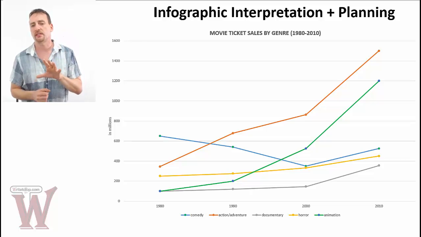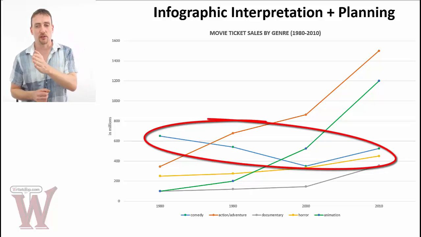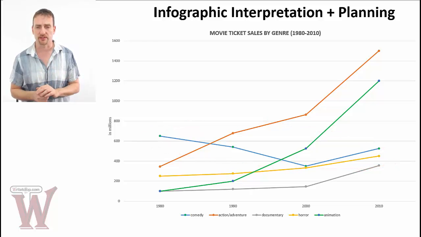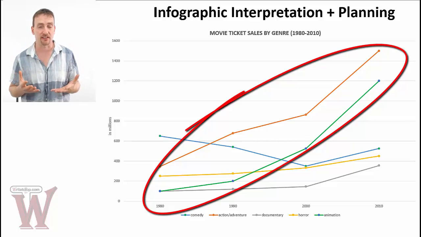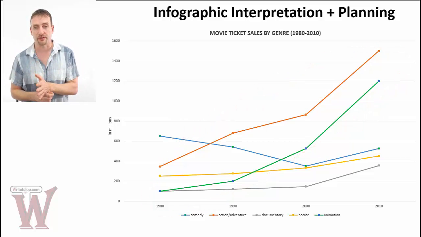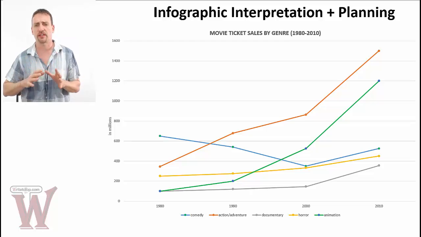So right away, what do we notice about this graph? All of the genres, well, 4 of them are going up. All 4 started low, went high. Only comedy films went lower. They finished the period lower than they started. Okay? So that's very important to notice. Another thing you want to notice is the action, adventure, and animation follow a similar line. Both go up significantly, especially after the year 2000, where they have an even steeper incline. And again, horror and documentaries also follow a similar line, and both go up not as significantly. So those are the things you want to point out.